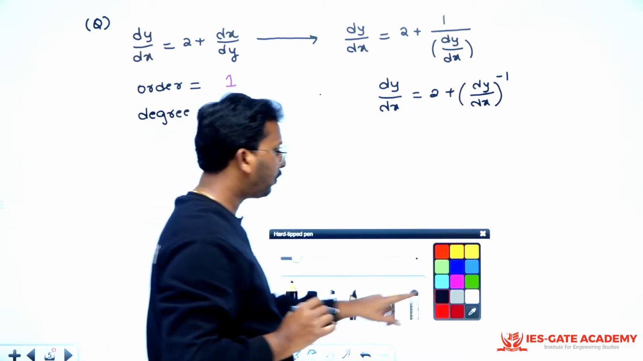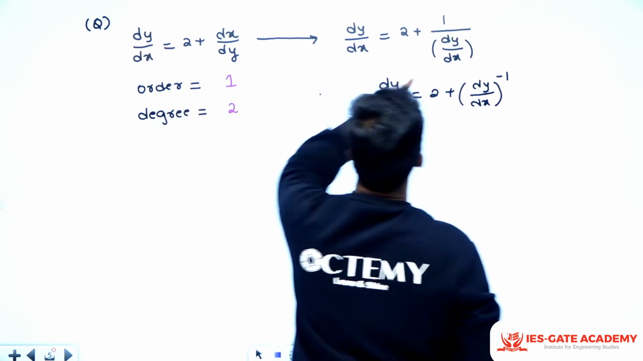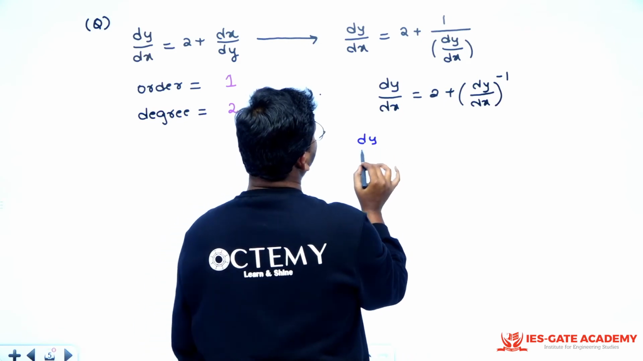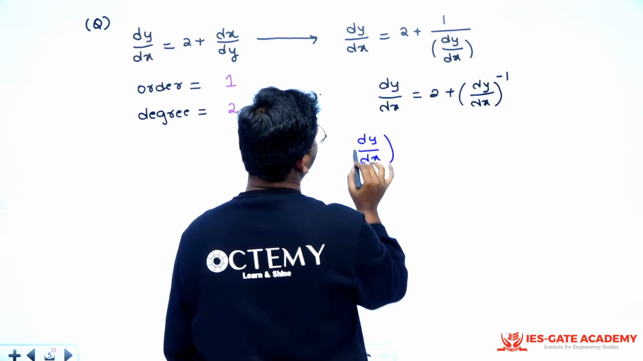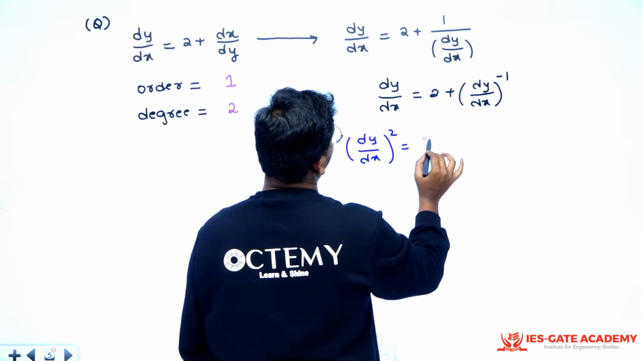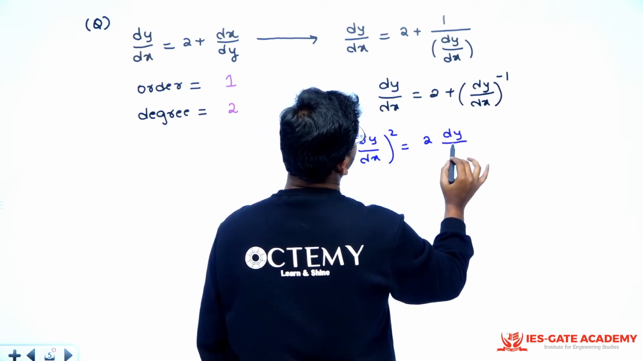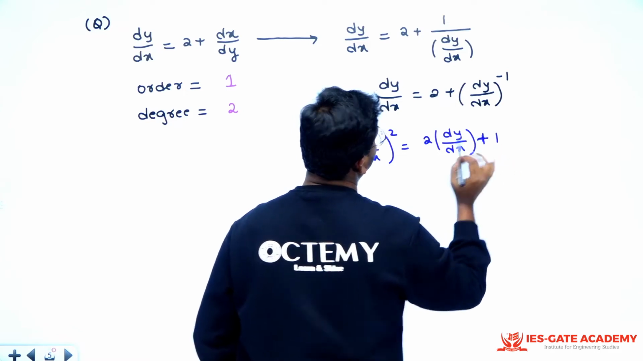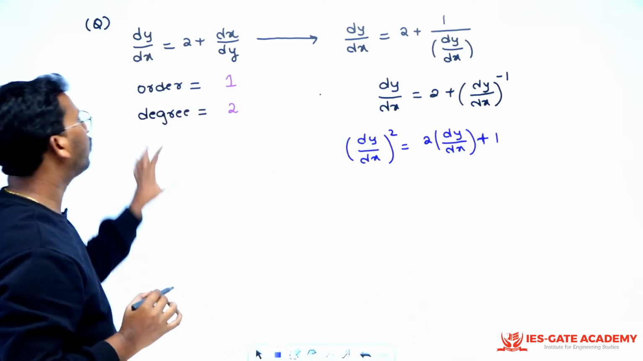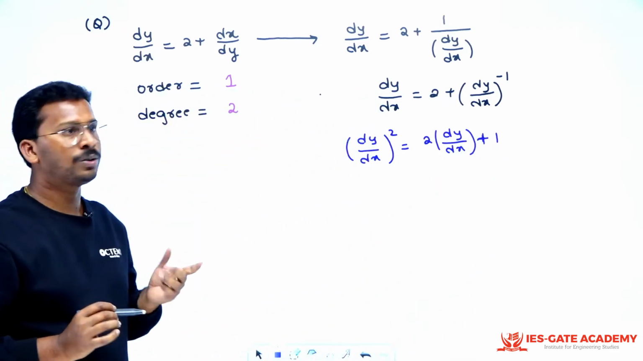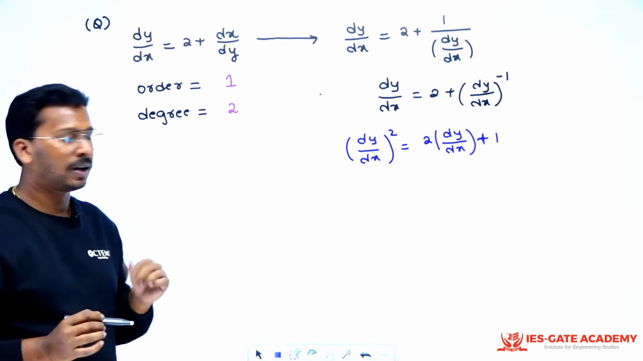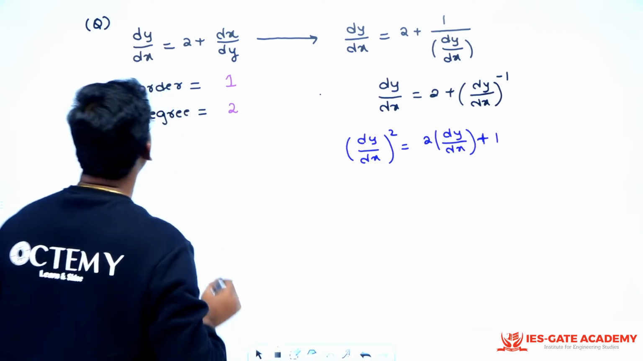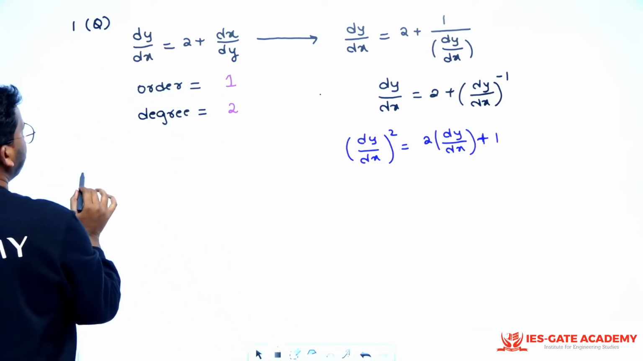How will we remove that power minus 1? You just take LCM here. If you take LCM, what will you get? You will get dy by dx whole square is equal to 2 times dy by dx plus 1, right? This is how you should express it. Then you can tell, what is the order? 1 is the order. What is the degree? Degree is 2, right? Very good. If I give you another example, let me give you another example. This is question 1, say. Second question.